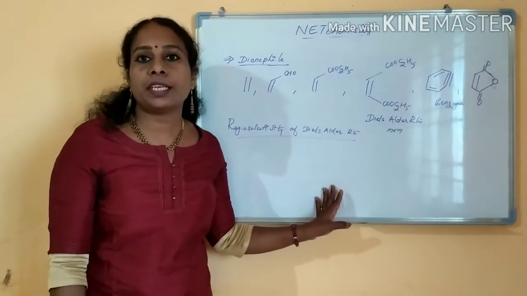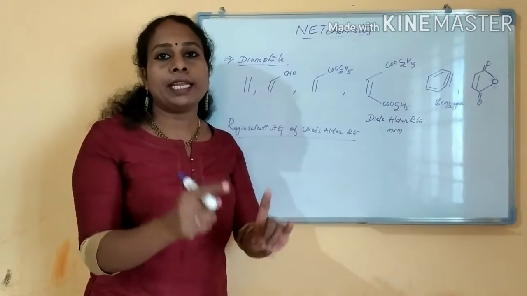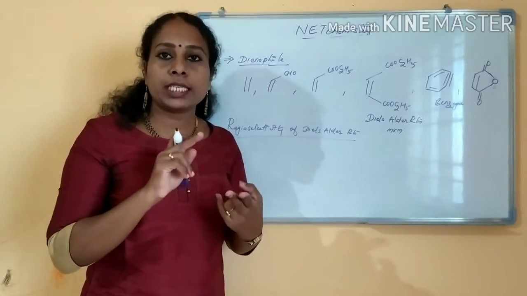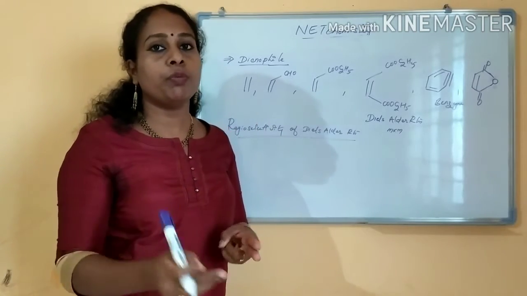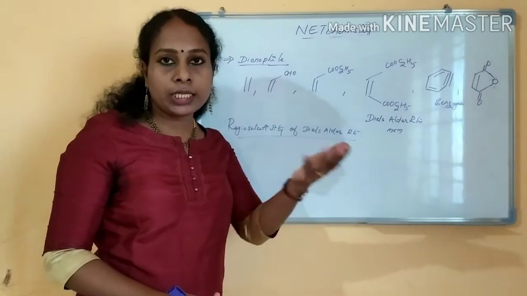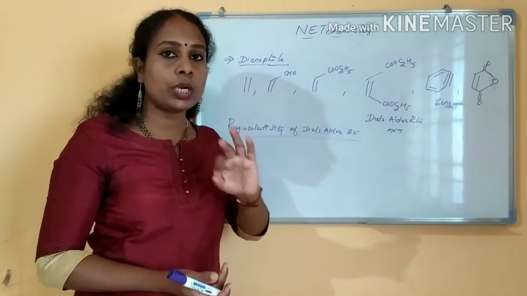Regioselectivity of a Diels-Alder reaction. Now we will see what I said. One electron withdrawing group at the dienophile and an electron releasing group at the diene will give you the maximum Diels-Alder reaction. Otherwise, if this is not substituted, then you have to apply some Lewis acid catalyst or high temperature.